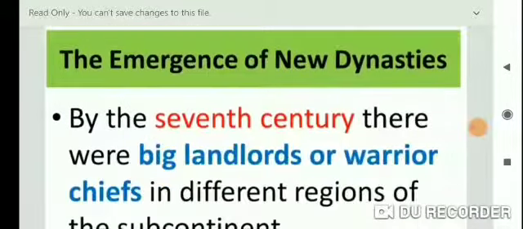Now, the emergence of new dynasties, students. First of all, by the 7th century, there were big landlords or warrior chiefs in different regions of the subcontinent. Now see the map and the picture. Existing kings often acknowledged them as their subordinates or samantas. Students, samantas means help for the king, any help like support, gifts, armies.